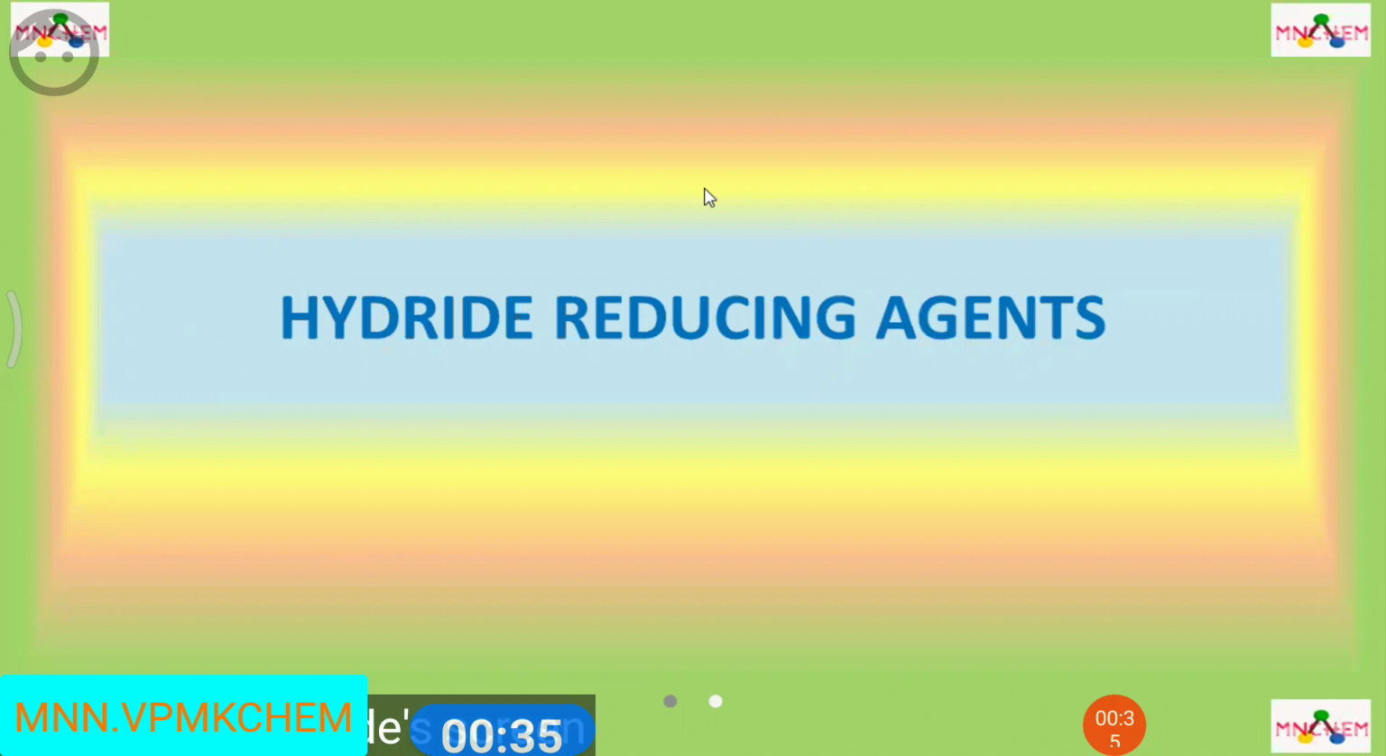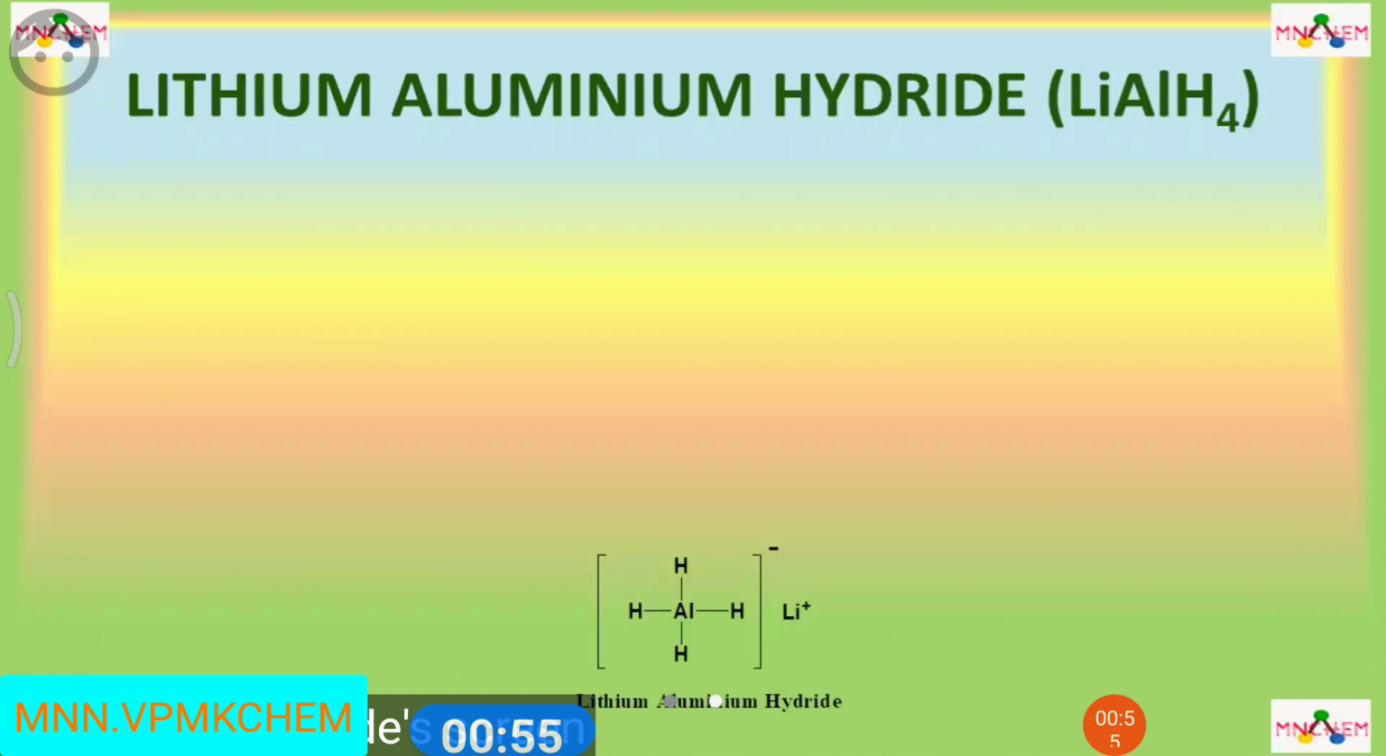Here, the external source of hydrogen is not required. The reagent has one or more hydride ions in it, and it is transferred to the reactant and carries out the reduction processes. There are three types of hydride reducing agents which we are going to discuss. First of that is lithium aluminum hydride, LiAlH4, also commonly represented as LAH.